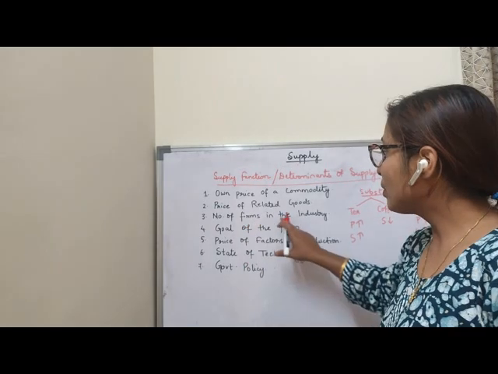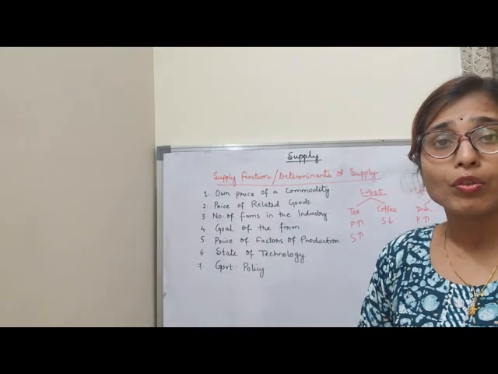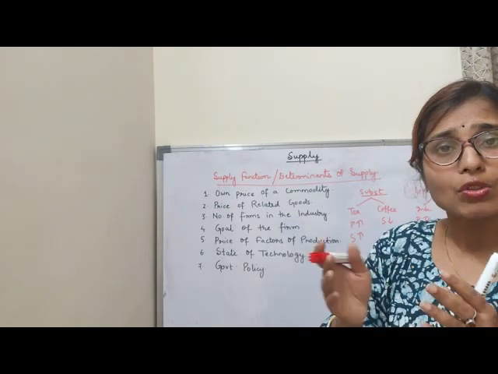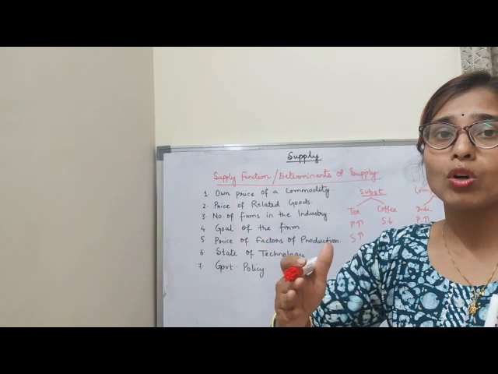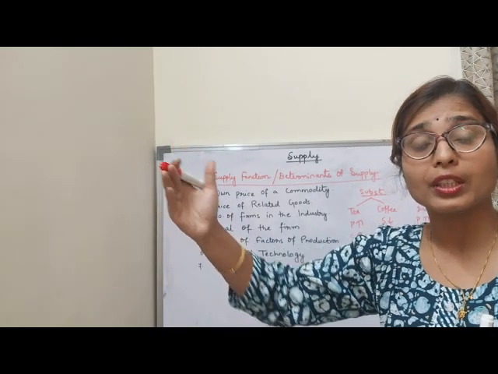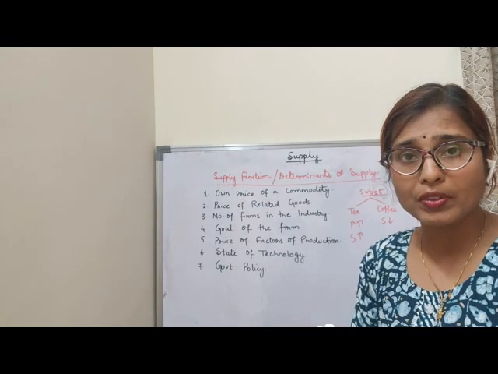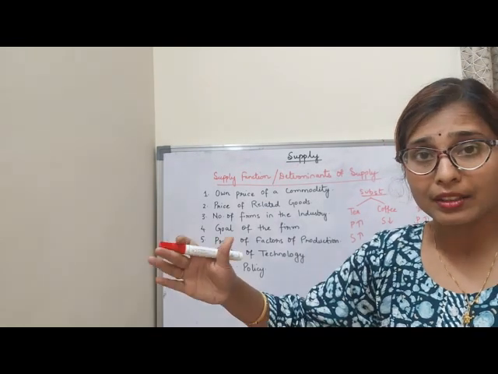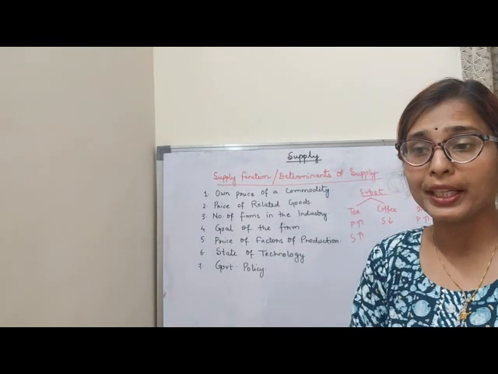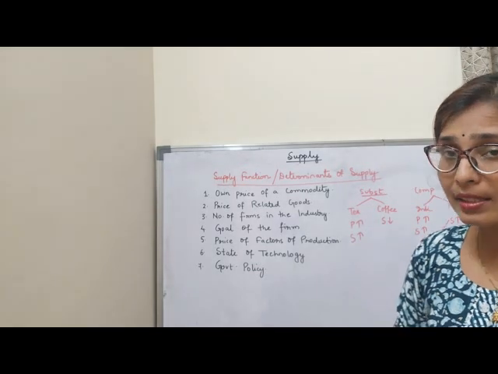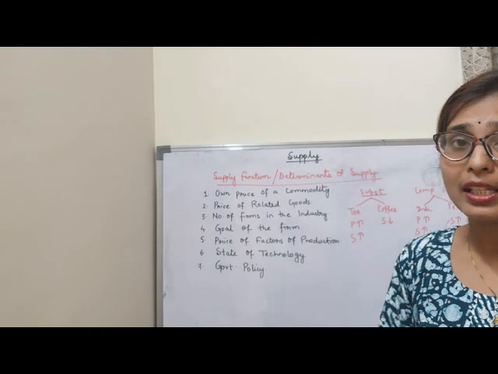Number 3 is the number of firms in the industry. Number of firms means, children, that if there are many firms in the market. Suppose 6 firms already existed and 2 firms joined the market. So more firms, more supply, more production. Vice versa, if 6 firms existed and 2 firms exit, now 4 firms are operating. So less firms, less supply, less production.